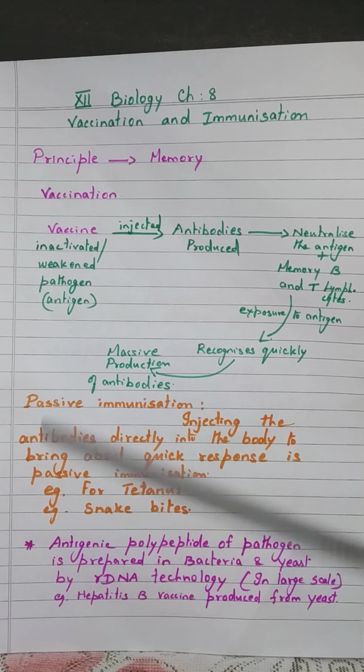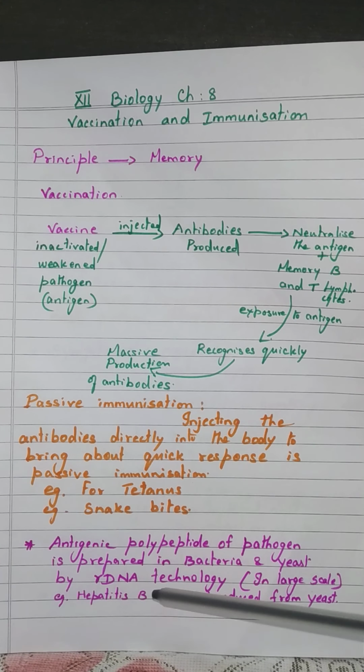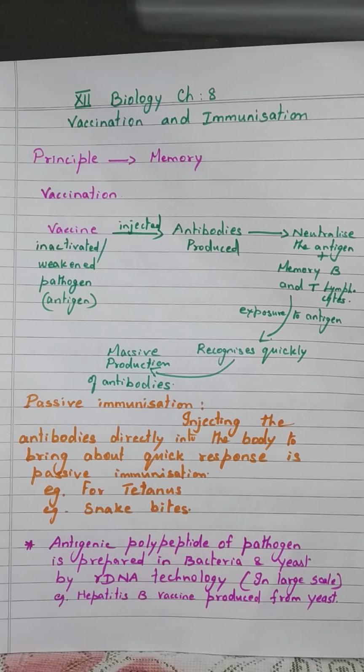You know, in acquired immunity, when antigens enter into our body, it produces antibodies, and our body remembers the antigen, that is the pathogen. When the same pathogen attacks our body a second time, the body recognizes this antigen quickly and produces an army of antibodies to protect our body against the antigens.